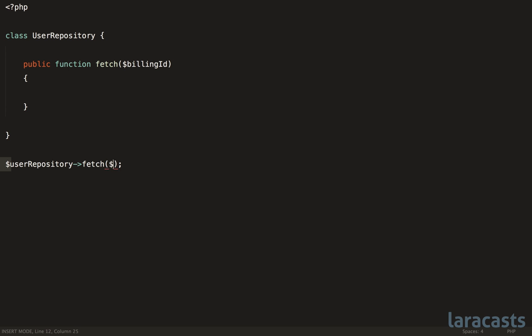It really feels like I should pass the user ID here, but of course that's not correct. Now, it's true that an IDE will give you some IntelliSense to let you know that you need a billing ID, but that still sort of gets around the issue here. The problem is, fetch is sort of still an abbreviation. What are we really doing here? We're fetching a user by their billing ID. So, yes, we don't want to do something like this, fetch a user by their billing ID.